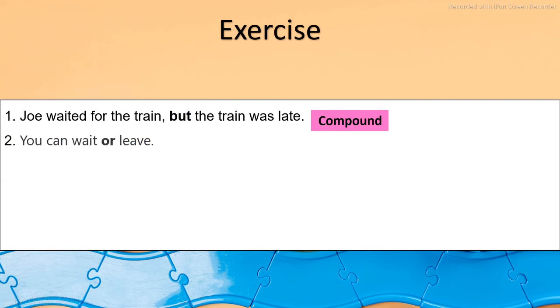Second sentence, you can wait or leave. Here such sentences may make you confused, but you do not have to be confused at all. See, here Joe and the train, there were two different subjects, but in this sentence there is one subject, that is you. So we have not repeated it and we have not written it here. But if we want to write, we can write you can wait or you can leave. So it is understood that the subject is you in this sentence. So in such sentences there is no need to be confused that here after the conjunction only one word is given.